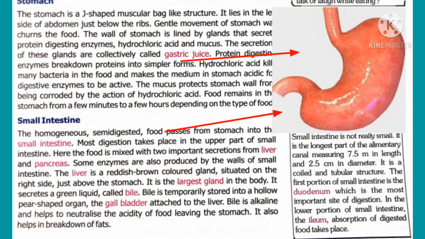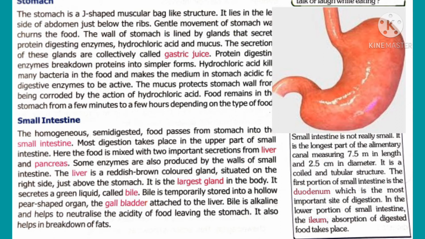The next organ is the stomach. It is a J-shaped muscular bag-like structure. It is located on the left side of the abdomen, just below the ribs. The inner wall of the stomach secretes enzymes, hydrochloric acid, and mucus. These all together are called gastric juices.